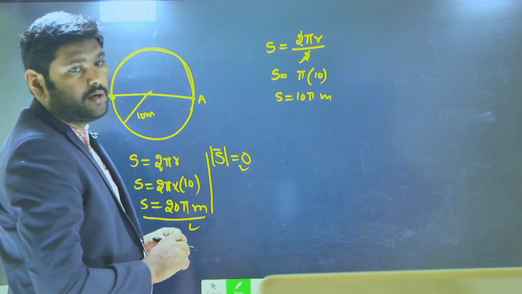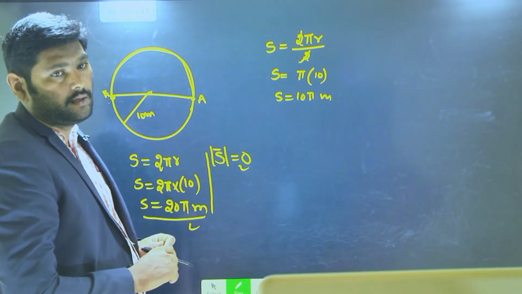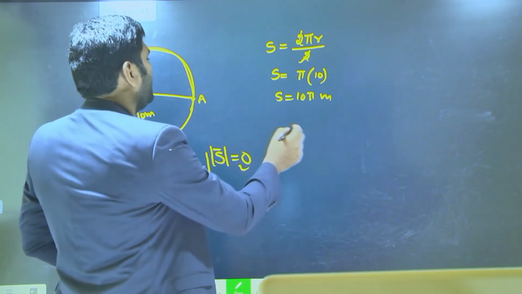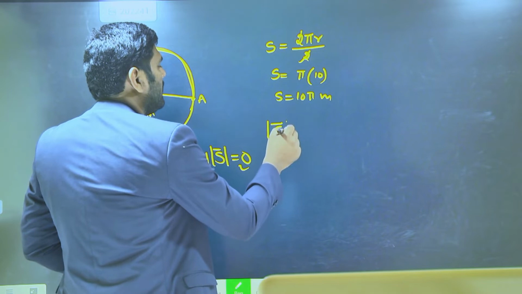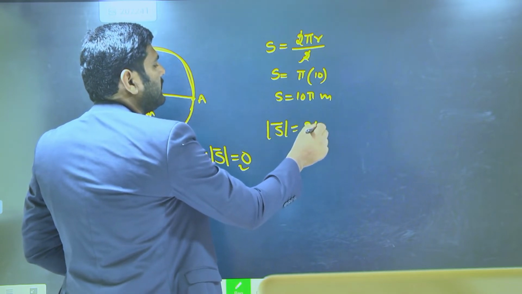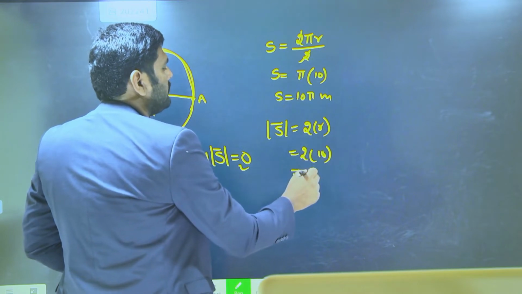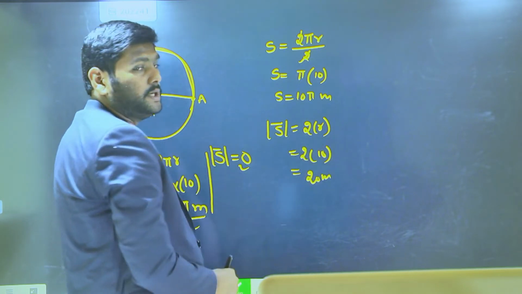That is nothing but the diameter of the circle. Then diameter is equal to 2 times the radius. So I can write displacement is equal to 2 times the radius. Since 2 into 10, 20 meters is your displacement.